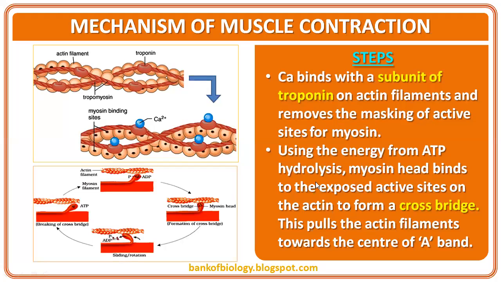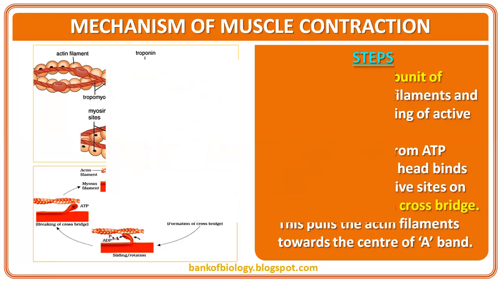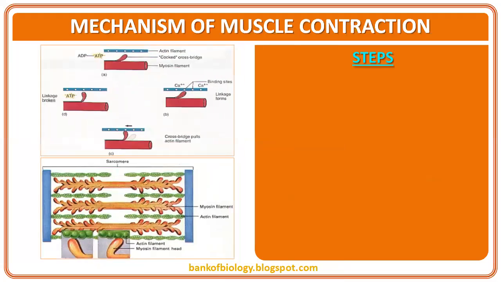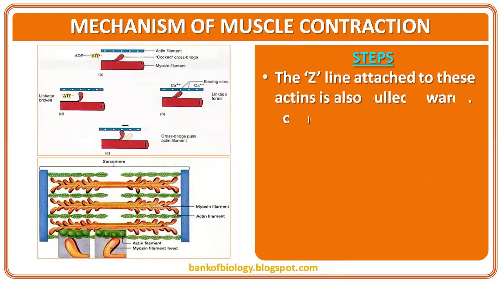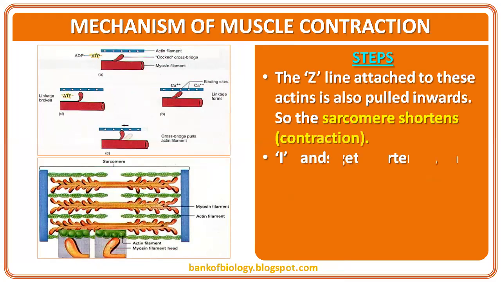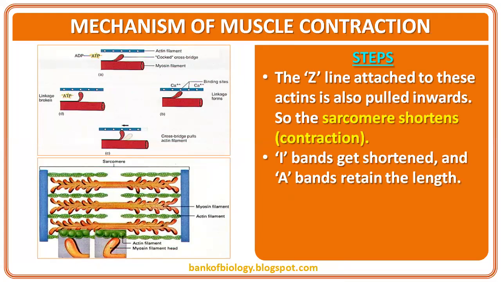Using the energy from ATP hydrolysis, the myosin head binds to the exposed active site on the actin to form a cross bridge. Actomyosin complex, we say cross bridge, which pulls the actin filament towards the center of the A band. The Z line attached to these actins is also pulled inward, so the sarcomere shortens: contraction. The I band gets shortened, the A band retains its length.